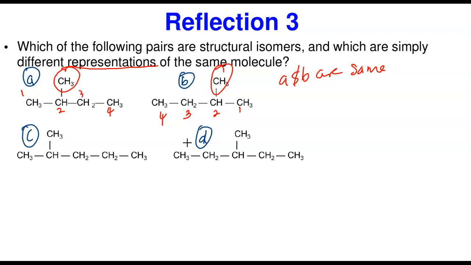So let's look at these two, C and D. If you look at C and D, 1, 2, 3, 4. If you count this, 1, 2, 3, 4, 5. Okay, I'll start counting from here. 1, 2, 3, 4, 5. So there's an attachment in carbon number 2 here. I count this one again, 1, 2, 3. I can count from anywhere, it doesn't matter. 1, 2, 3, 4, 5.